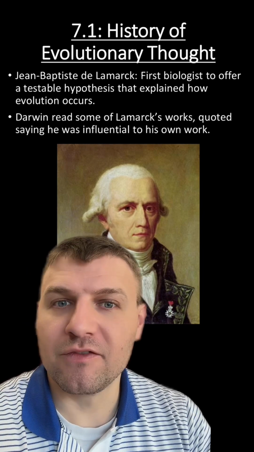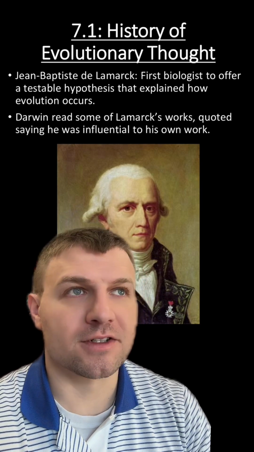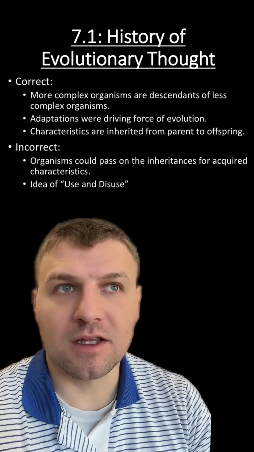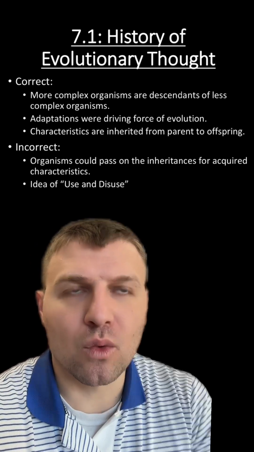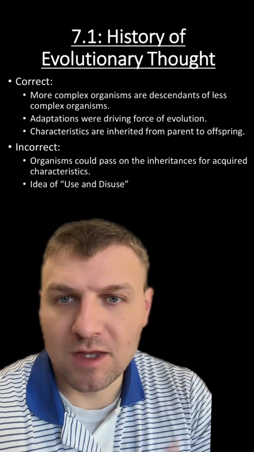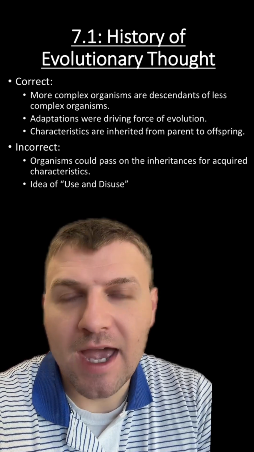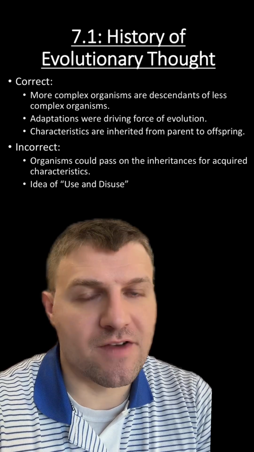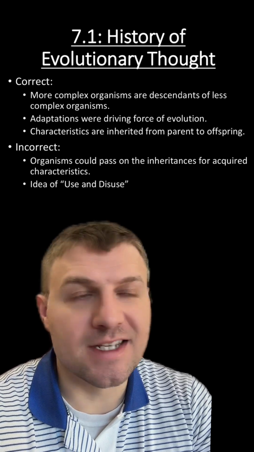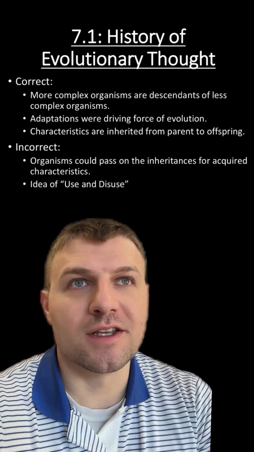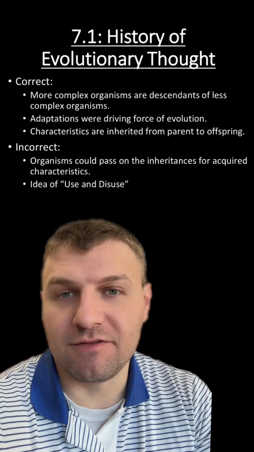And Darwin read some of Lamarck's work and quoted him, saying he was influential with his understanding of evolution. Basically, Lamarck was really right in some things, but not so right in others. You can see here where Lamarck was right and wrong. Lamarck knew that the complexity of organisms has increased over time and that adaptations were the driving force of evolution. Where he got it wrong was the idea of use and disuse, meaning that organisms can kind of change their adaptations to better fit their environment.